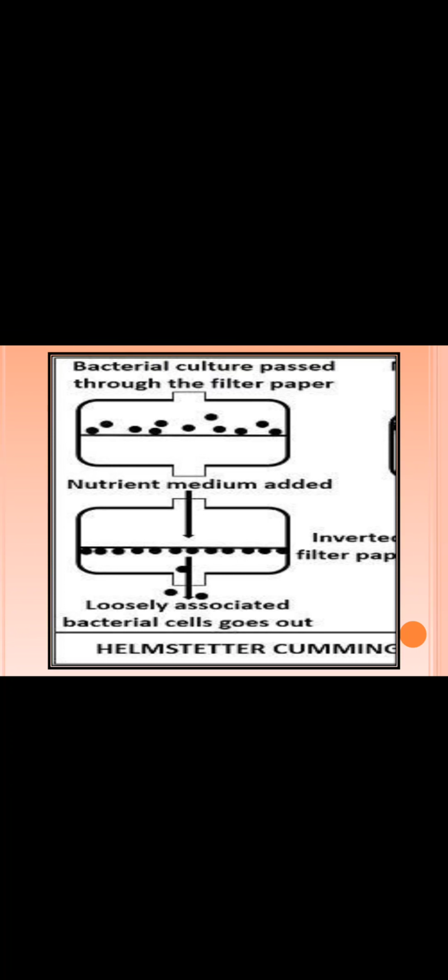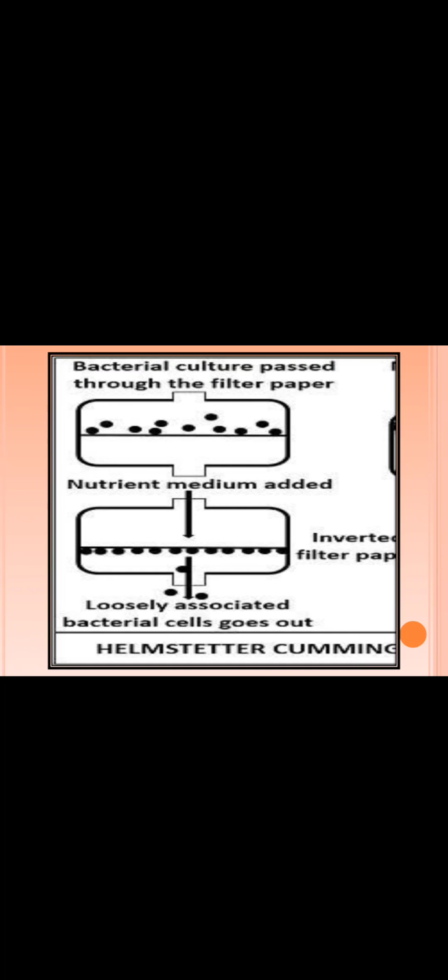Next stage will be the DNA replication. So all are in synchrony. So this is one method, the Helmstetter-Cummings method, wherein the organisms are easily separated based on the cell size.